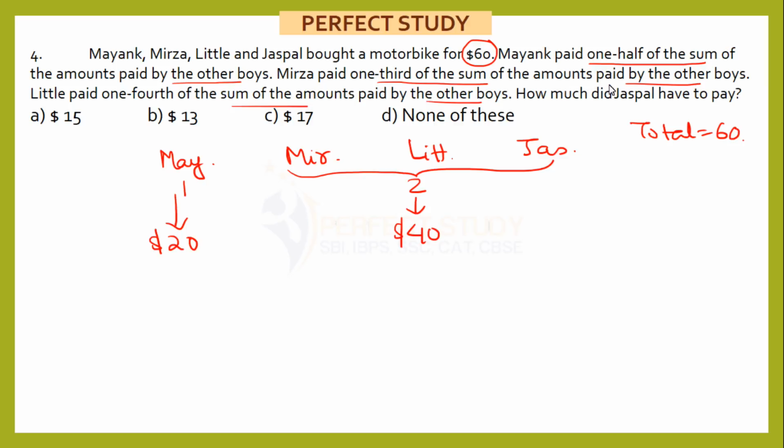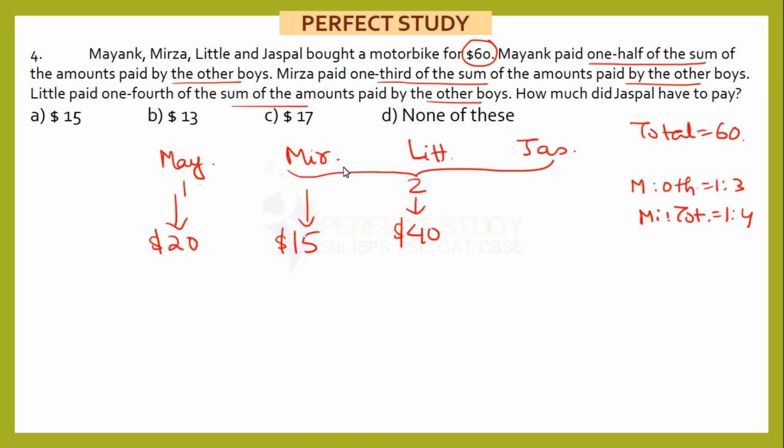Mirza paid 1/3 of the sum of amount paid by other boys. So going by the similar logic, I am not writing here, it will become a little clumsy. Mirza's value is 1/3 of Mayank, Little and Jaspal's total. Now 1/3 means the ratio will be 1:3. So if Mirza and others is 1:3, Mirza and total will be 1:4, because the ratio total is 4. So Mirza is 1/4 of total, that is equal to 15. So Mirza is $15. We got Mirza also.